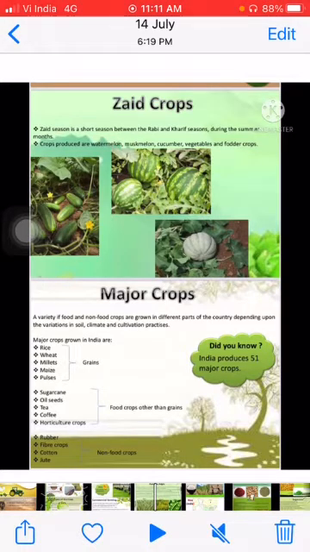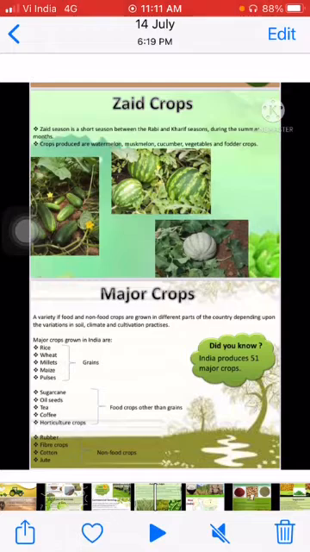Now, the zaid crop. Zaid crop is mainly grown between the Rabi and Kharif seasons, which means we can take the time period as March to June. Major crops which are grown here are watermelon, muskmelon, cucumber, vegetables and fodder crops. Fine.